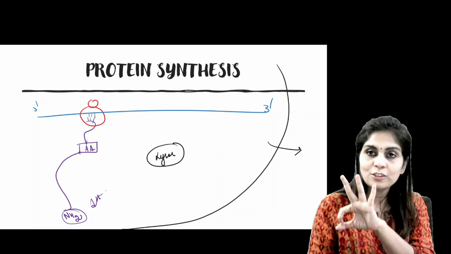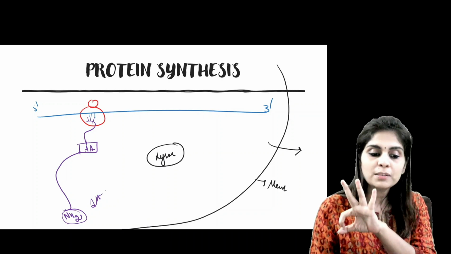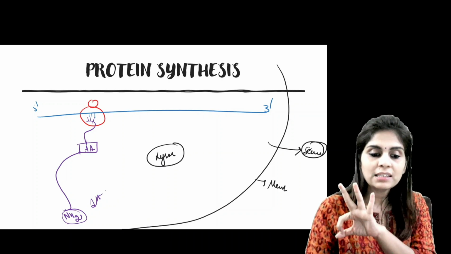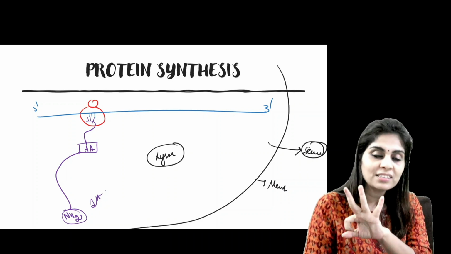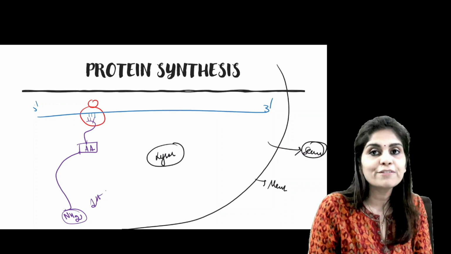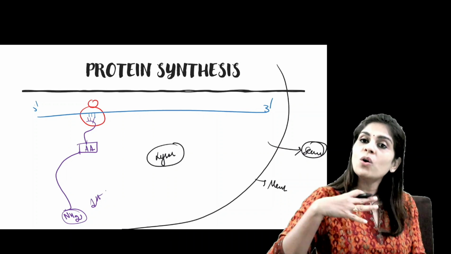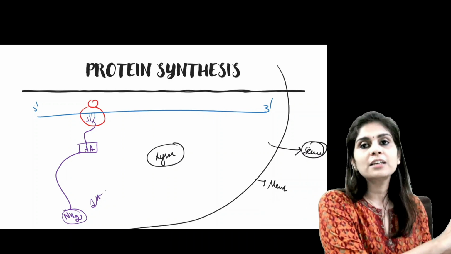First one is lysosomal protein, second one is membrane protein, third one is secretory protein. This is a probable MCQ. Lysosomal protein, membrane protein, secretory proteins get synthesized in rough endoplasmic reticulum. Otherwise, all other proteins get synthesized in free ribosomes.